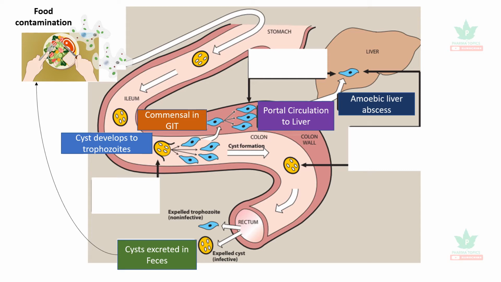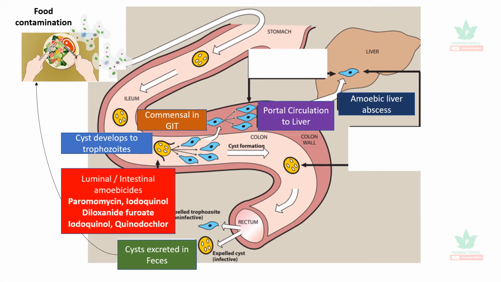Rarely, the trophozoites can enter into the circulation and they may infect the other tissues, particularly the liver, through the portal circulation. It causes amoebic liver abscess. So let us see the drugs which address these issues.